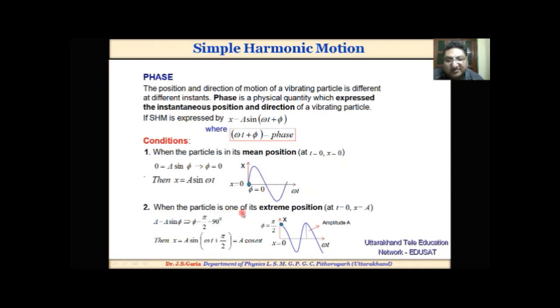When the particle is at its extreme position, that is at t = 0, x = a. In this case, the phase is π/2 or 90 degrees, and the simple harmonic motion is expressed by x = a cos ωt, that is, a cosine function.